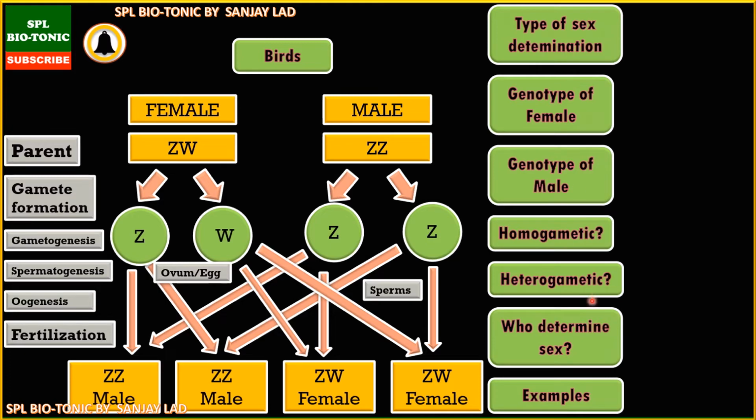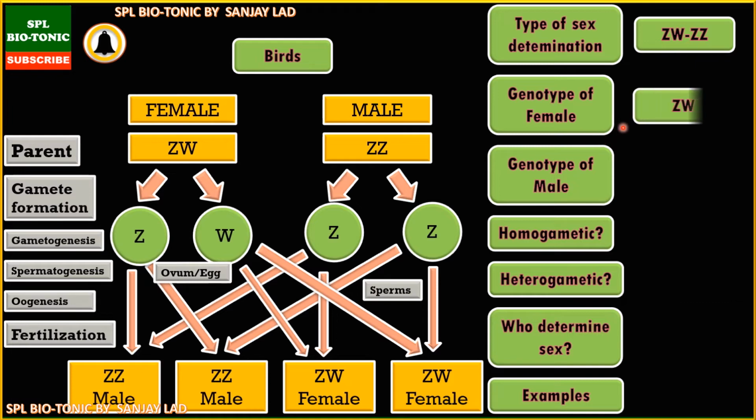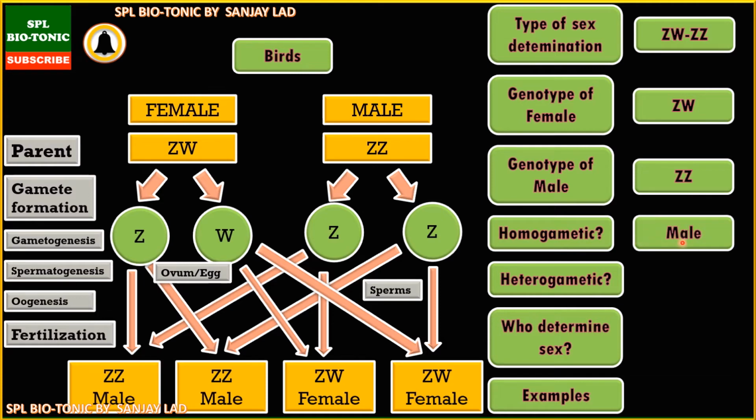Now what are the questions we are going to ask here? What is the type of sex determination in birds? It is ZW-ZZ. So here ladies first, that is the genotype of female is written first and then male. If you remember in previous case we have written XX-XY type in humans. So here ZW-ZZ in birds. So what is the genotype of female? ZW, whereas in male it is ZZ. So in birds, male is homogametic whereas female is heterogametic.